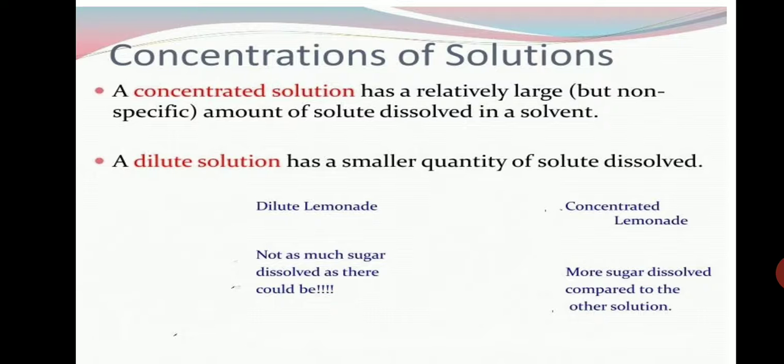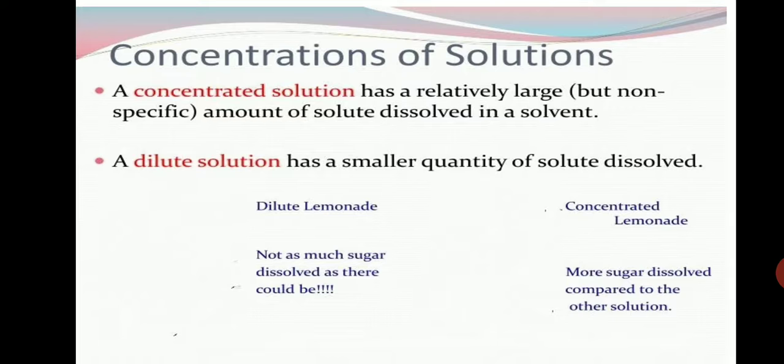So the relative amount of the solute and solvent in the solution, either by mass or by volume, represents the concentration of the solution. We can define the concentration of a solution as the amount of solute present in a given quantity of the solution.